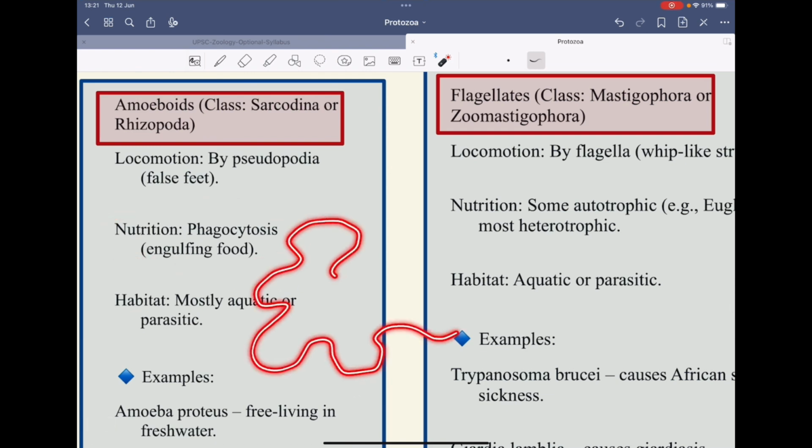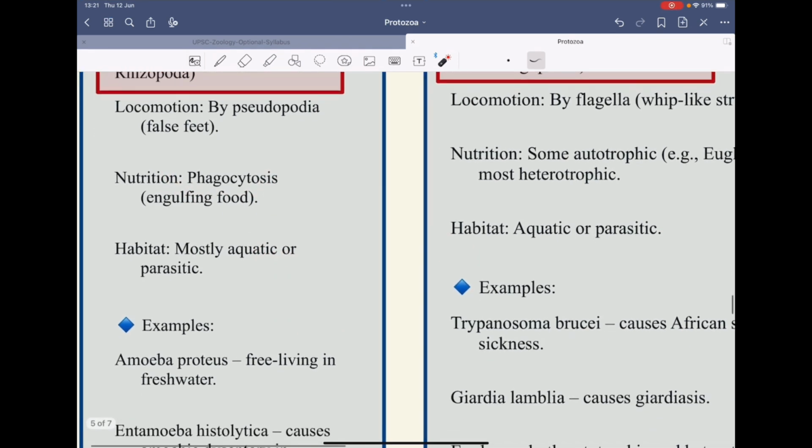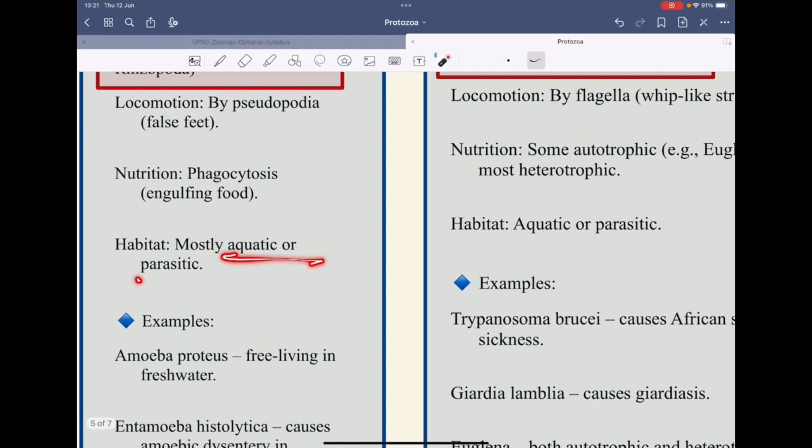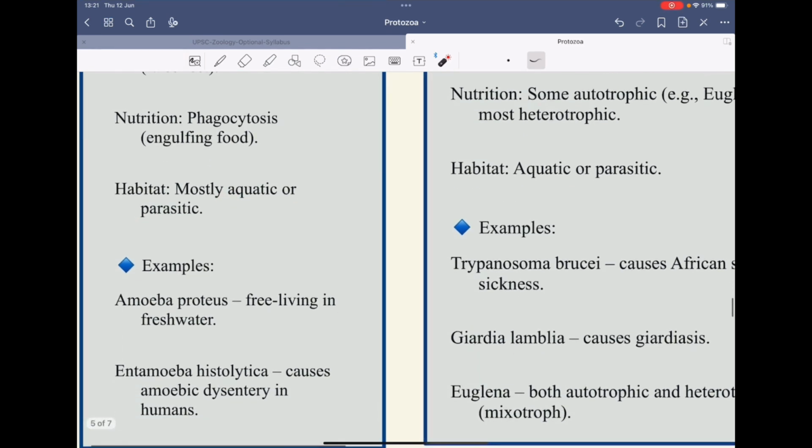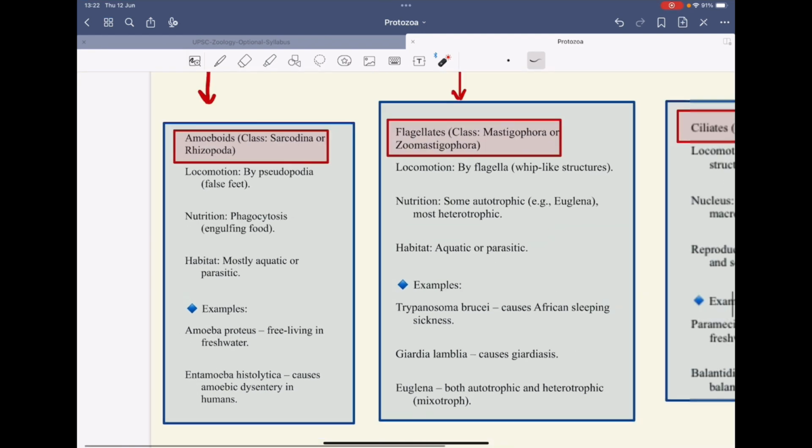So what happens in case of amoeba, there is a prey, it enters the body, and then it engulfs the food and digests it inside the body. So this is phagocytosis. Its habitat is mostly aquatic or parasitic. Examples are Amoeba proteus and Entamoeba histolytica. Amoeba proteus is free living, in fresh water, and Entamoeba is a parasitic organism. It is the causative organism for amoebic dysentery in humans.